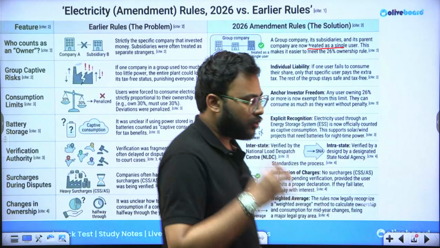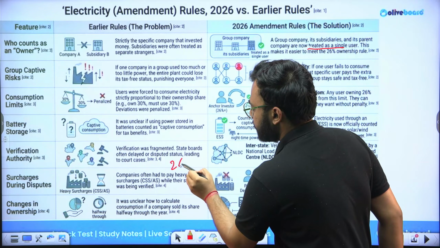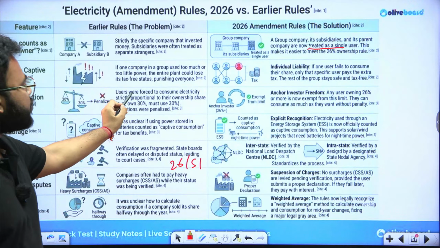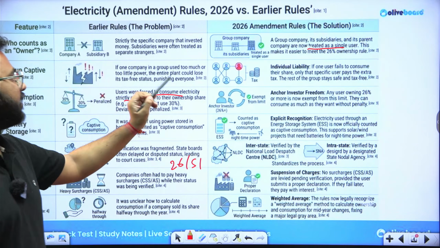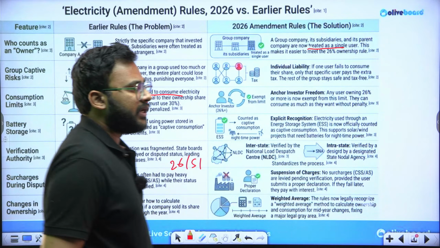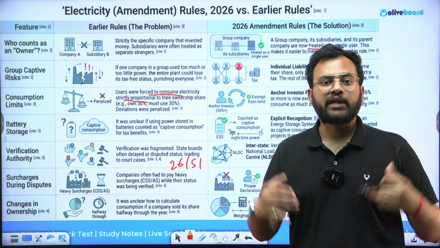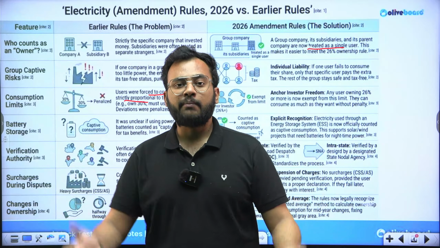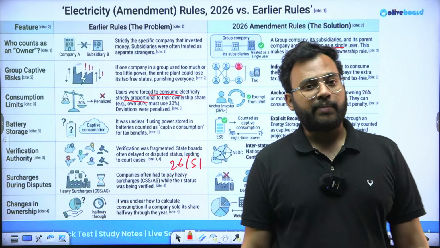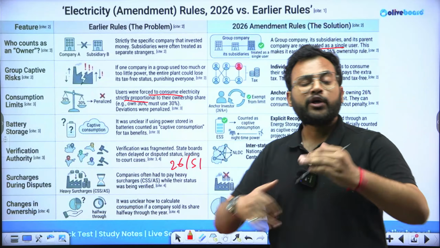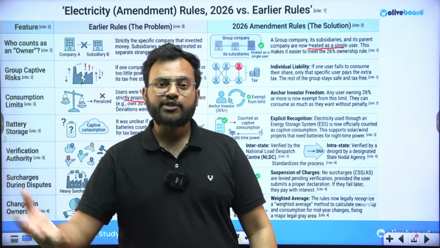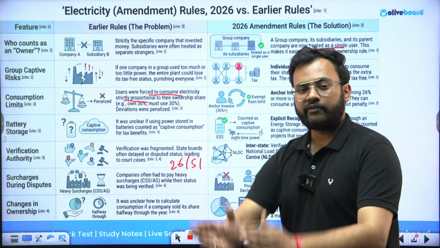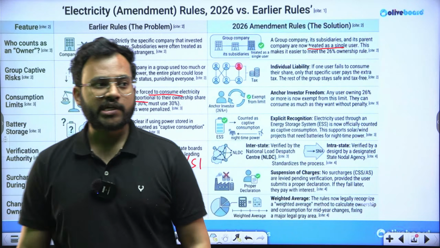Acha, there is also a very important rule. This is called the 26% rule under this Electricity Amendment Act. Earlier you will see that users were often forced to consume electricity strictly proportional to their ownership. For example, let's suppose I am not Reliance, I am not Adani, I am not Tata. Okay? I am a small businessman. I have just started. I cannot invest so big an amount to erect a captive power plant. So what I am going to do, I am going to find like-minded people, other businessmen, other enterprises who also need this captive plant, and together we are going to invest in erecting this captive power plant. So I'm also going to use it.